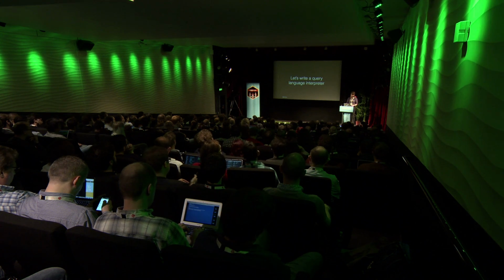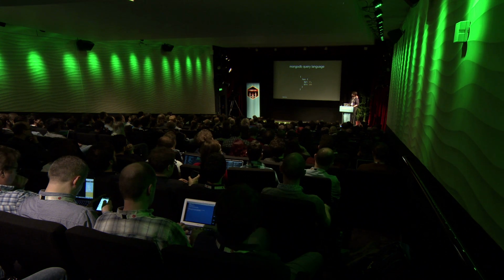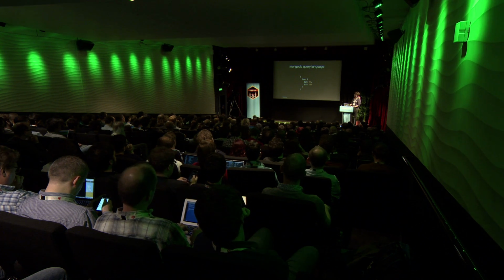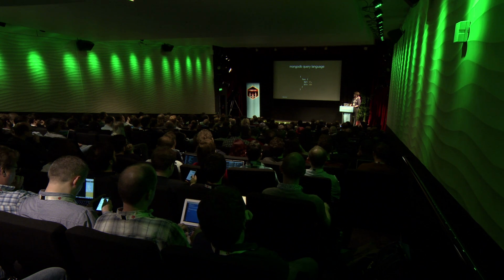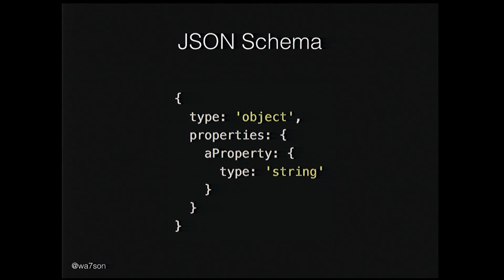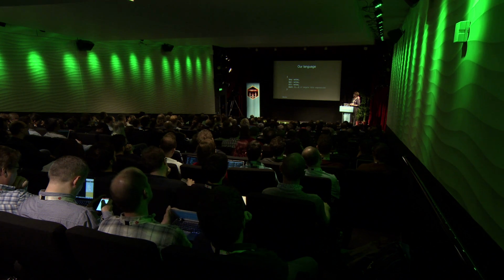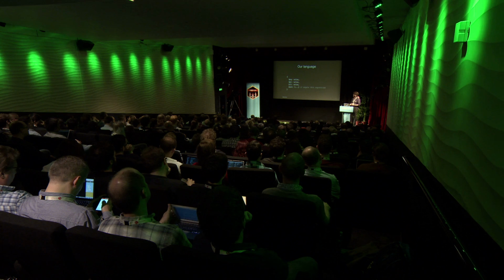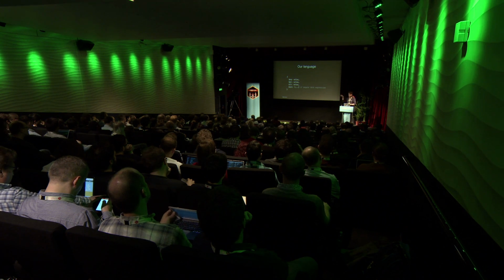There are already a lot of query languages out there. In MongoDB, we have a JSON kind of query language where you can query for a document with the property foo that has to be greater than 42 or less than 100. We had JSON schema, as we saw before, where you can say that we want to make sure that the object has a property called a property, and it has to be a string. The language that we're going to make today is going to have 4 different operators: an equal operator, greater than, less than, and then a negated version of any of those.